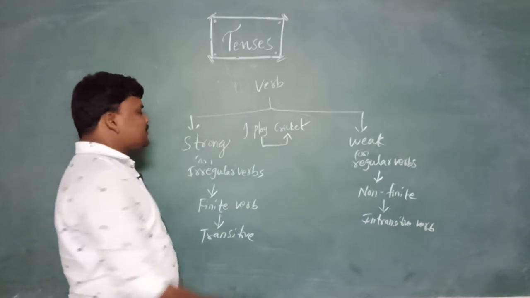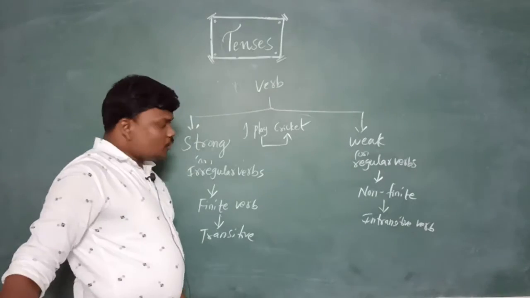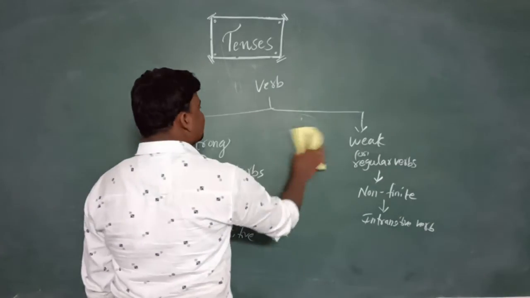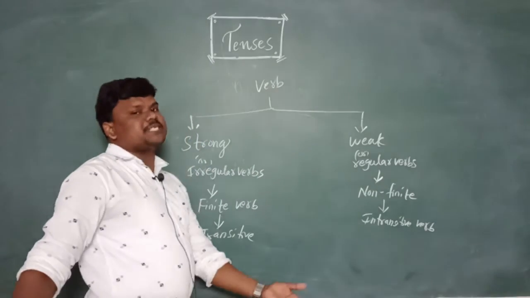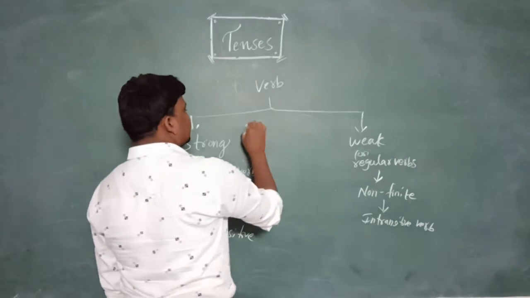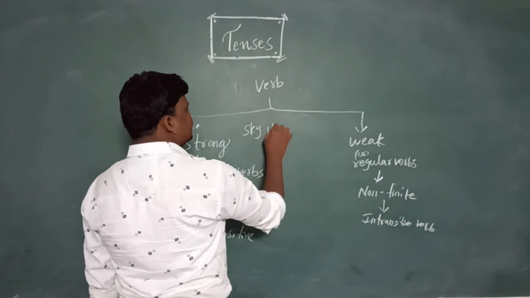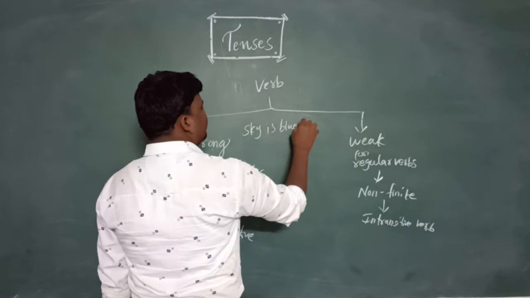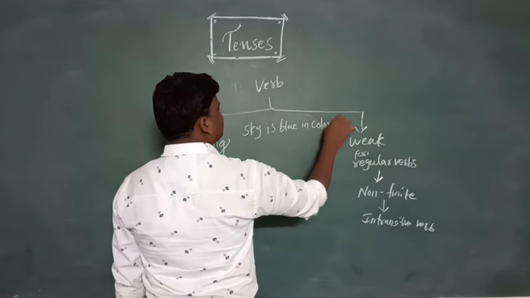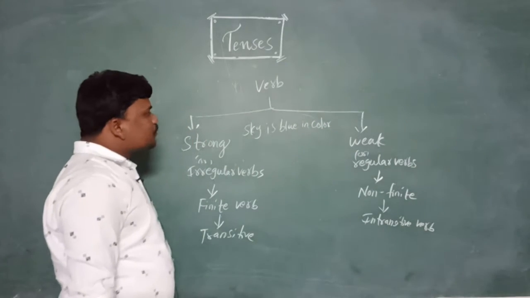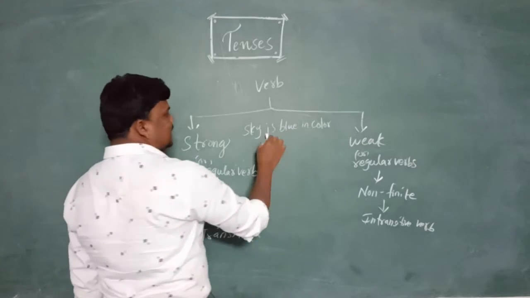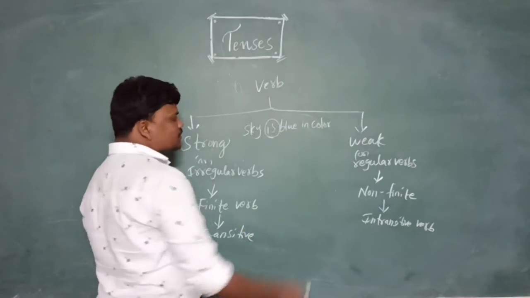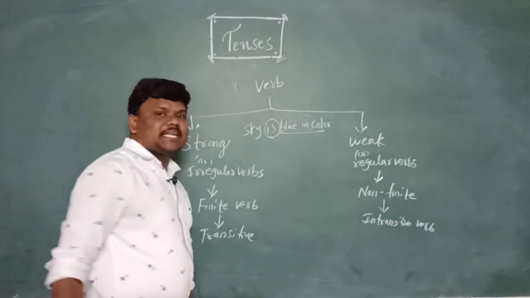What is an intransitive verb? Verbs which don't have an object at the end. Sky is blue in color. See here, is is a verb, and it doesn't take any object.